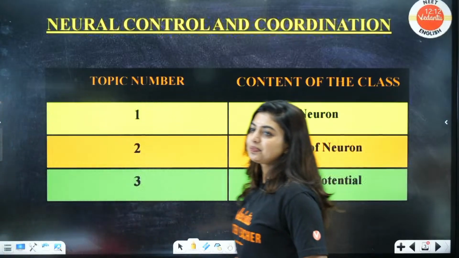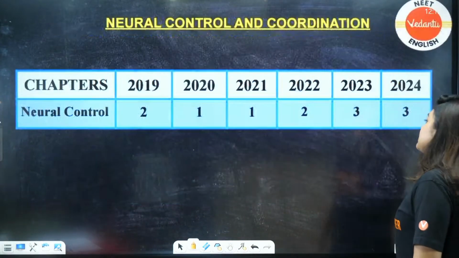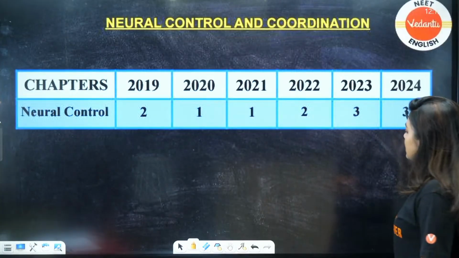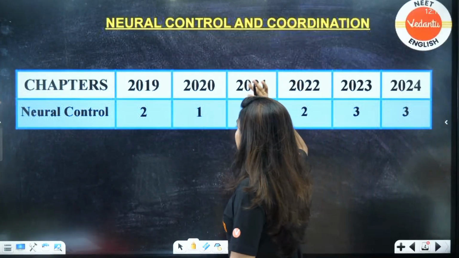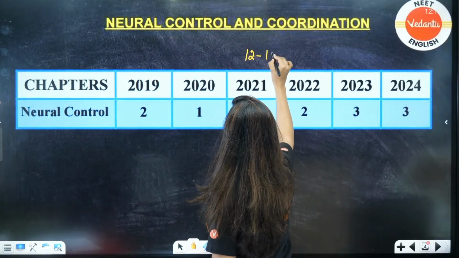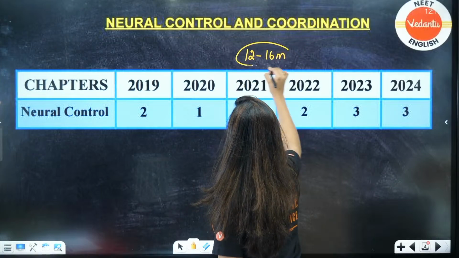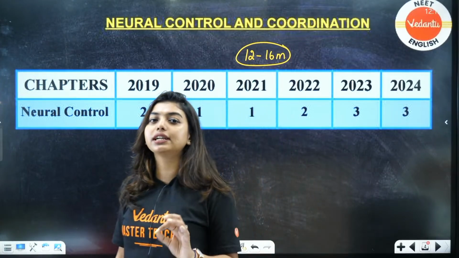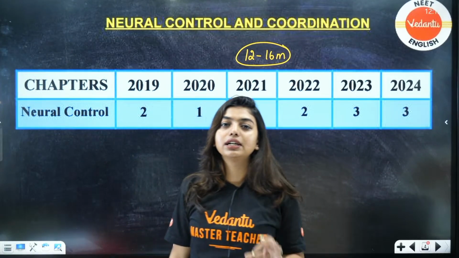Very happy for that. Yes, so students, see, the marks weightage is around 3 to 4 questions. That means you cannot even think of skipping this chapter, because this chapter gives you 12 to 16 marks. Okay, 12 to 16 marks is no joke, because every single mark is important.